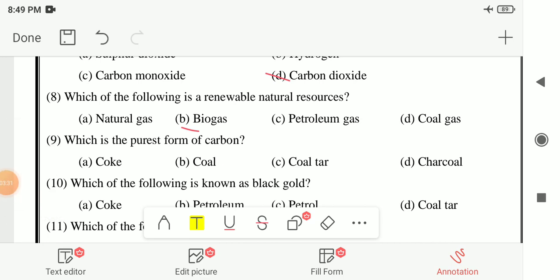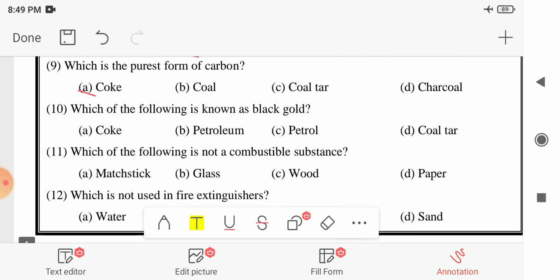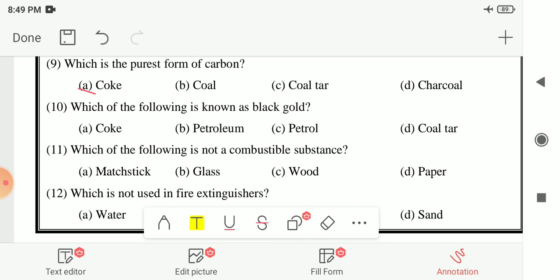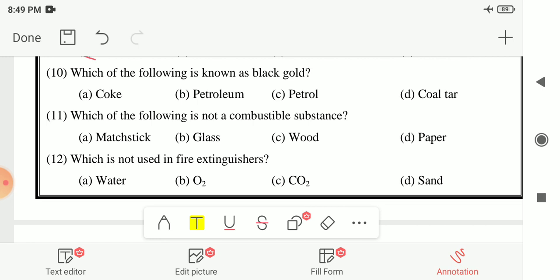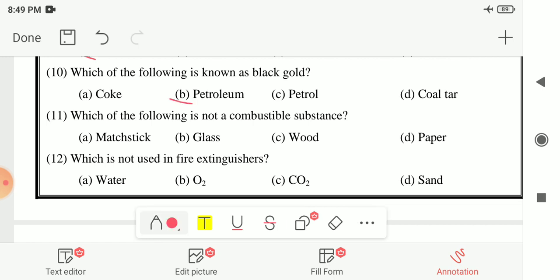Next, ninth number, which is the purest form of carbon? The options are coke, coal, coal tar or charcoal. So here your answer is option A, that is coke. It is the purest form of carbon. Next is 10th number, which of the following is known as the black gold? The options are coke, petroleum, petrol or coal tar. So here your answer is option B, petroleum. It is known as the black gold.